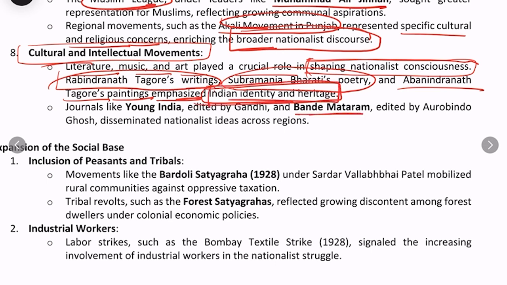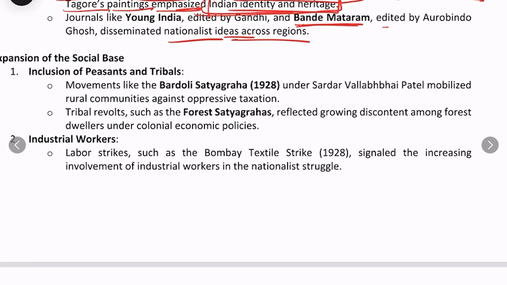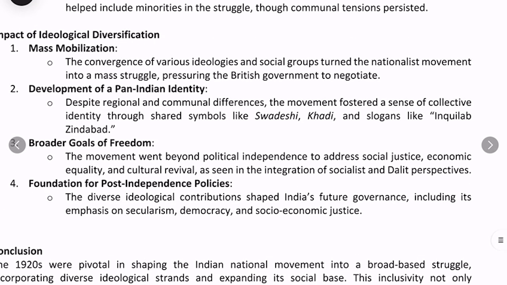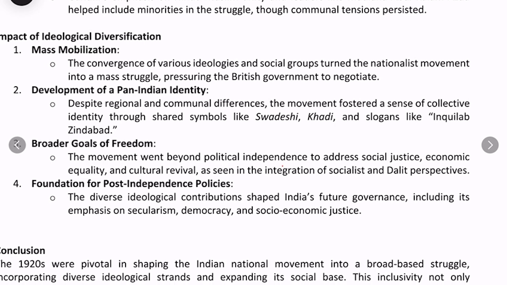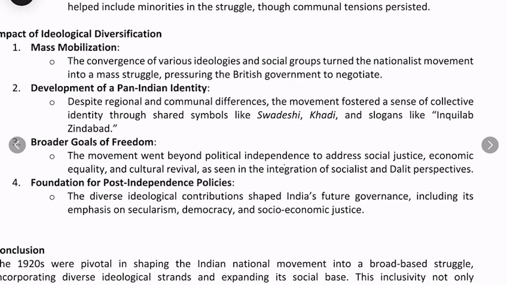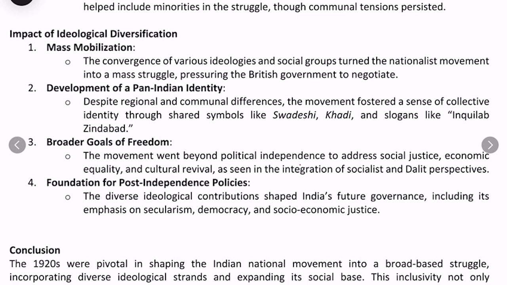For example, Vande Mataram, edited by Aurobindo Ghosh, disseminated the nationalist ideas across the regions. Fine. So this is how different ideological strands entered the national movement, and the national movement became even broader and a mass movement in its true sense because of its diversity. It got reflected due to the introduction of the different strands into the national movement.